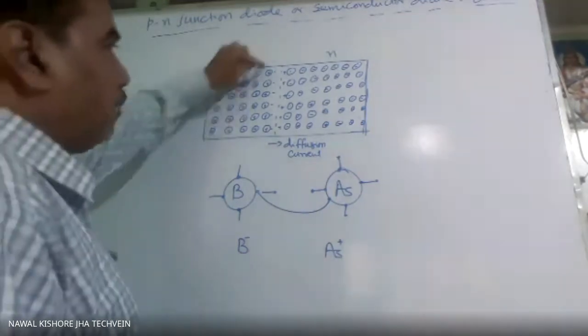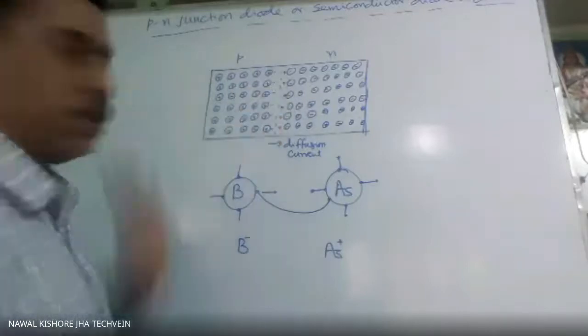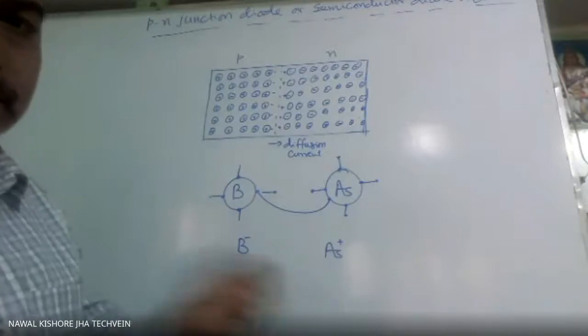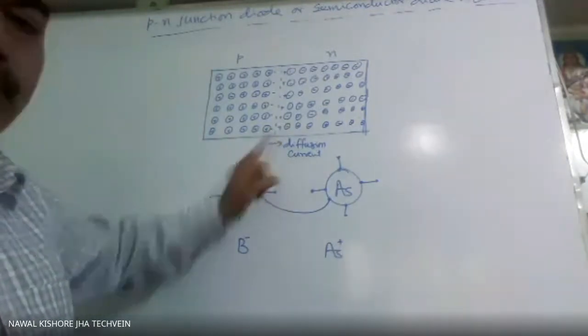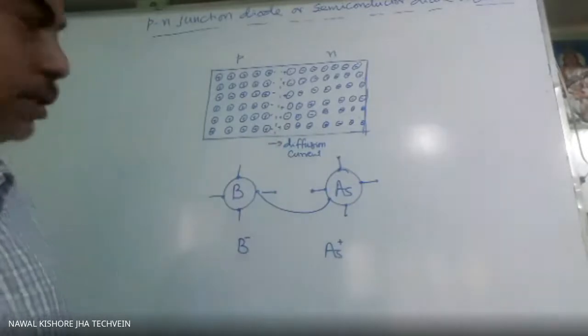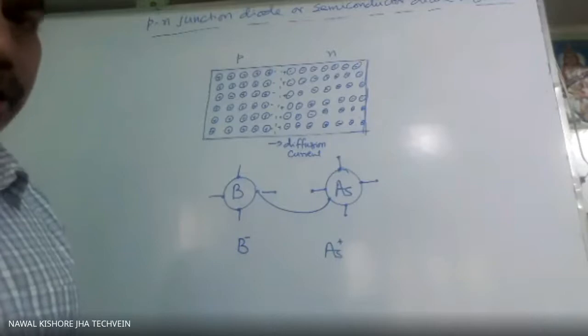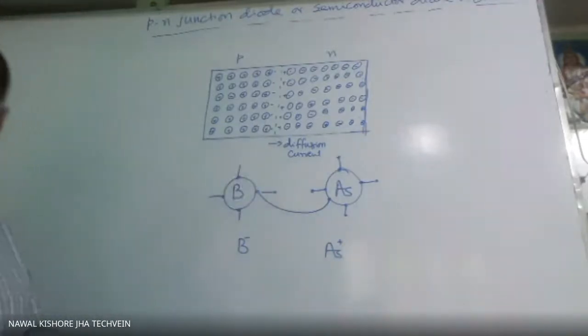As a result, some negative potential is created here and some positive potential is created here. This is just like a cell. The potential which is developed here, that potential difference we call potential barrier. So whatever potential is developed here, that we call potential barrier.